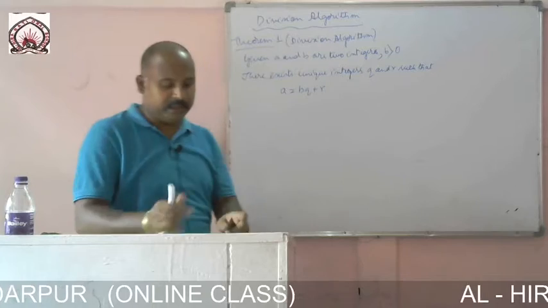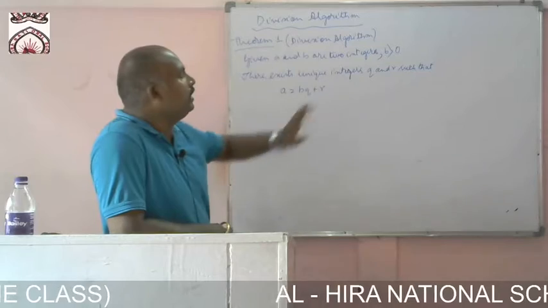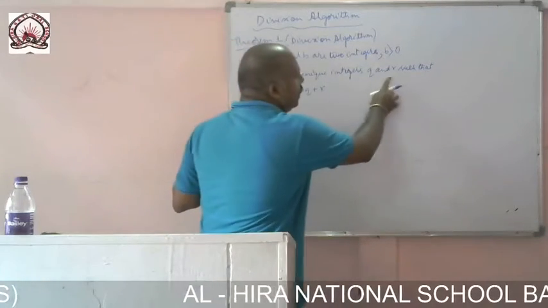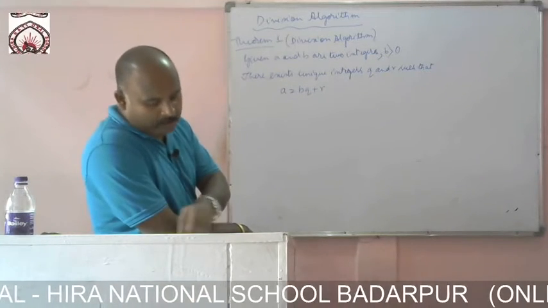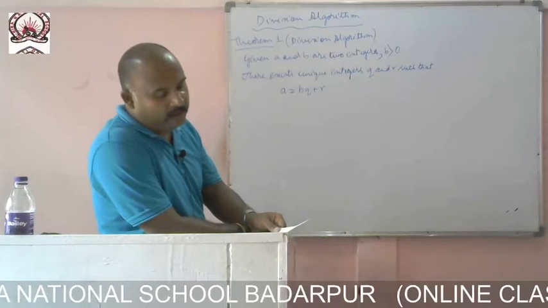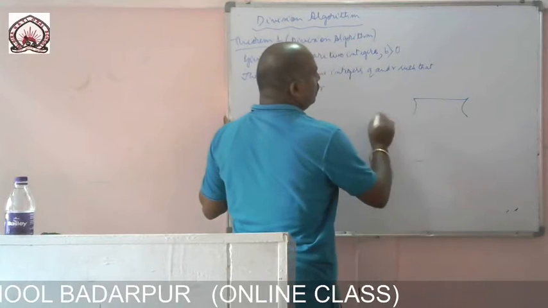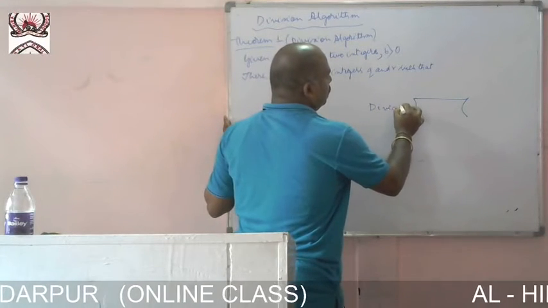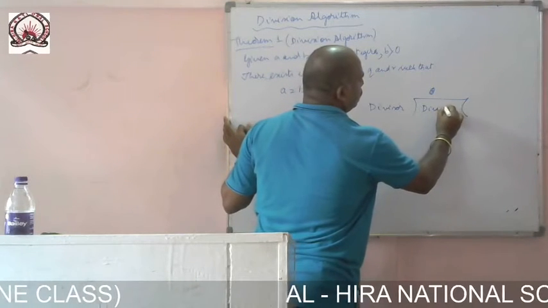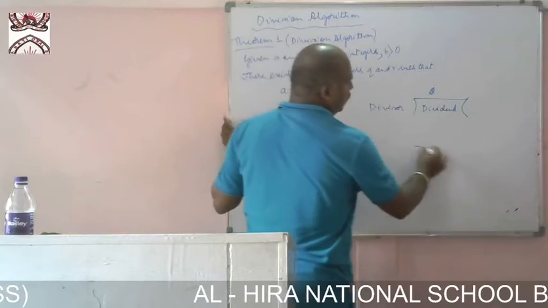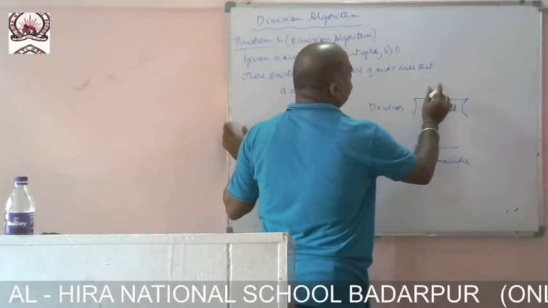Now in the division algorithm first case, if a and b are two integers, there exist unique integers q and r such that a equal to bq plus r. As we know, if I divide, this is the divisor, this is the quotient, this is the dividend. Here we are getting the remainder, and this one is the quotient.